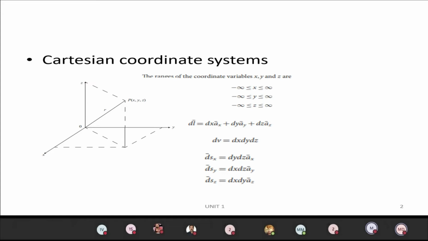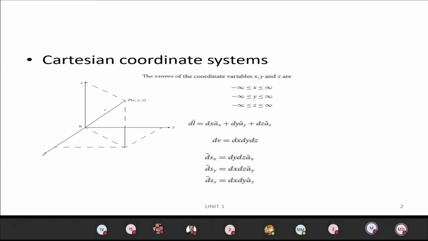The first system we are seeing is the Cartesian coordinate system. In that, we assume the points x, y, and z, like 2, 3, 5 or minus 2, 3, minus 5. If they give a problem like that, it corresponds to the Cartesian coordinate system. Then if you move from one point to another point, we will have differential length, differential volume, and differential surface. That's what I explained here.